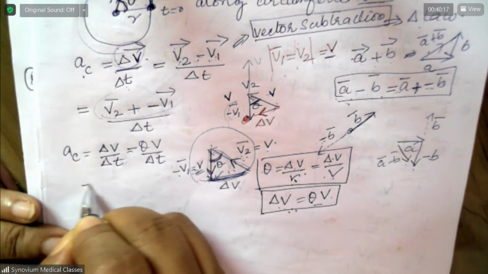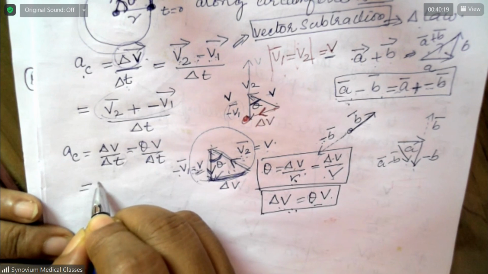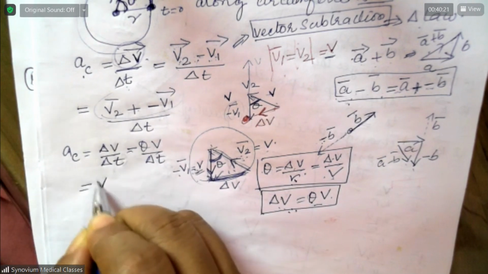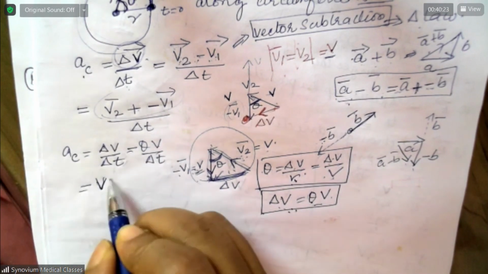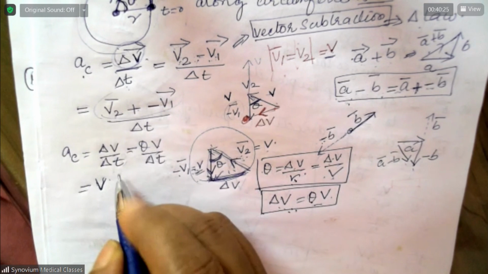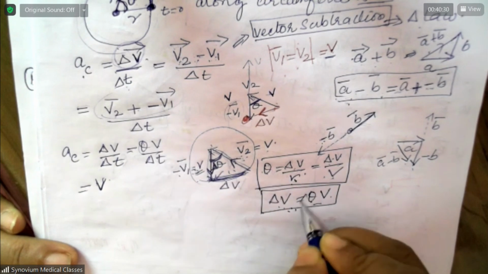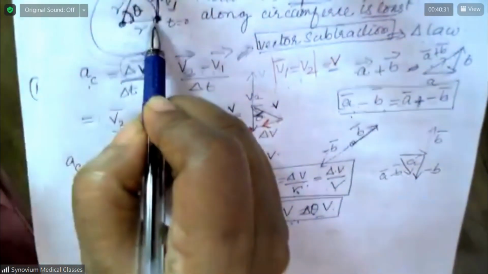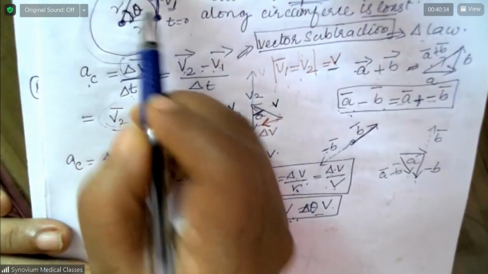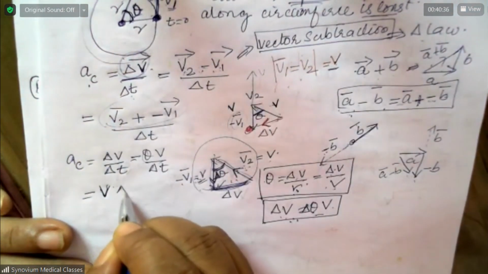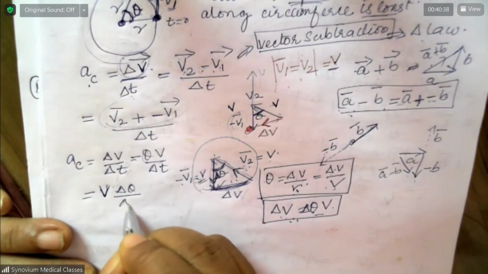Now we can rearrange this as V into theta. Okay, let this be the change in the angle, delta theta. Change in the angle, because from here to this much is the change in the angle. So this is equal to delta theta by delta T.